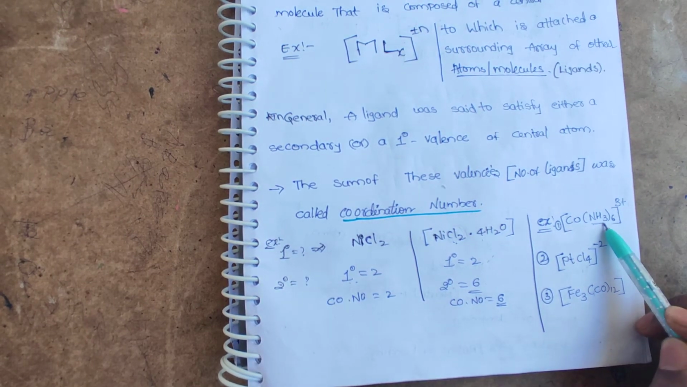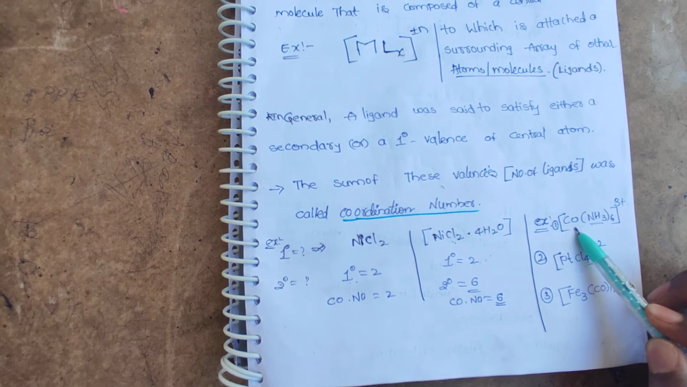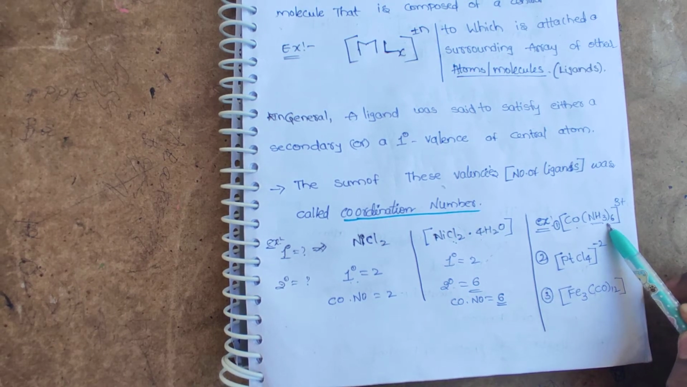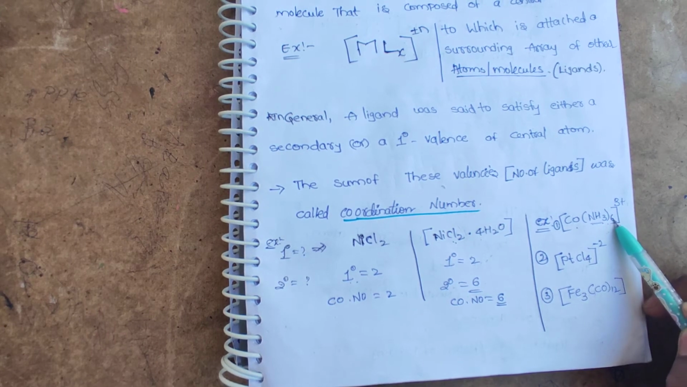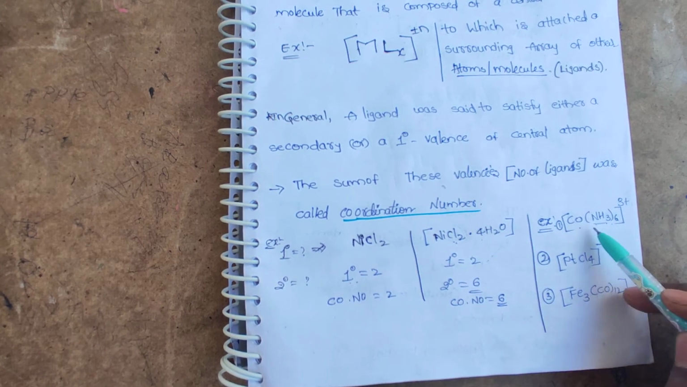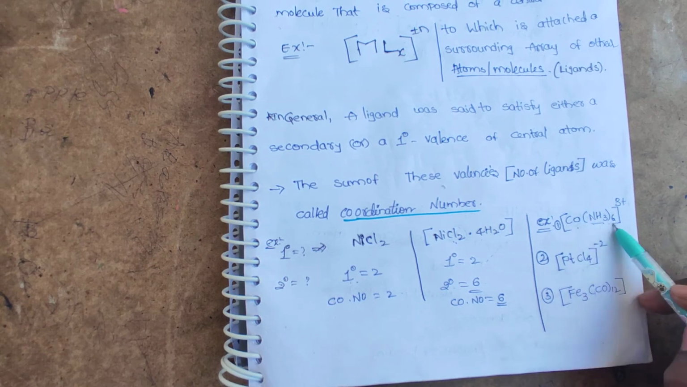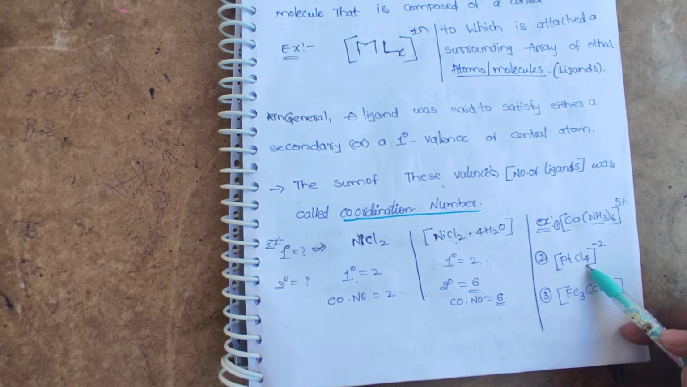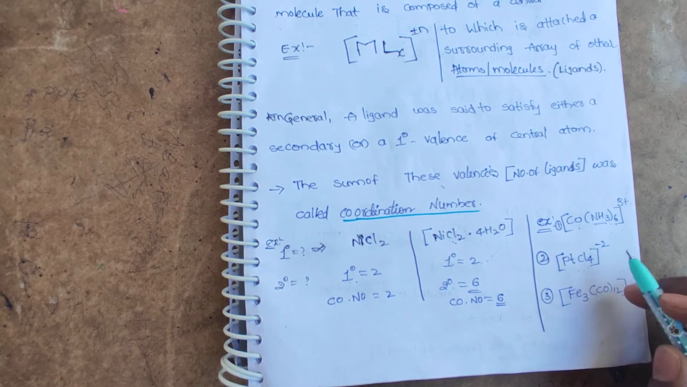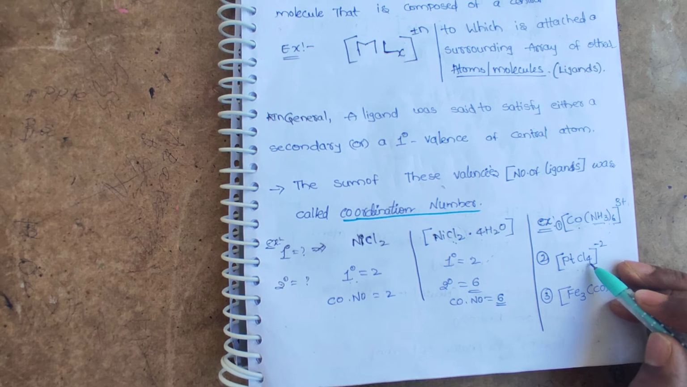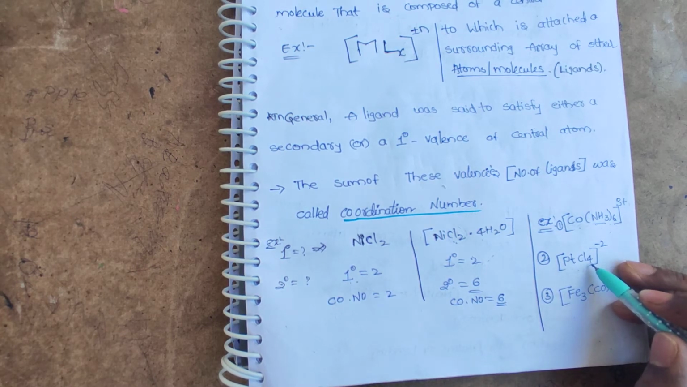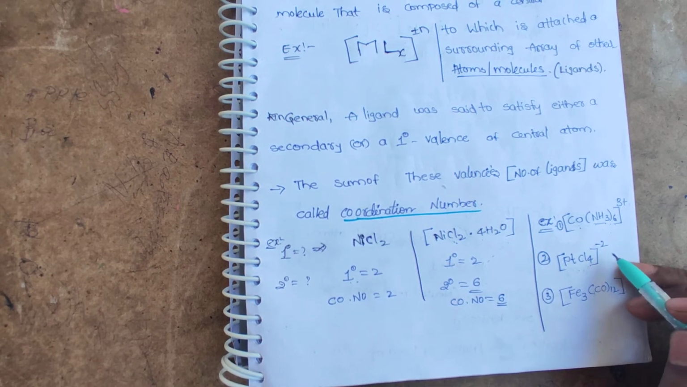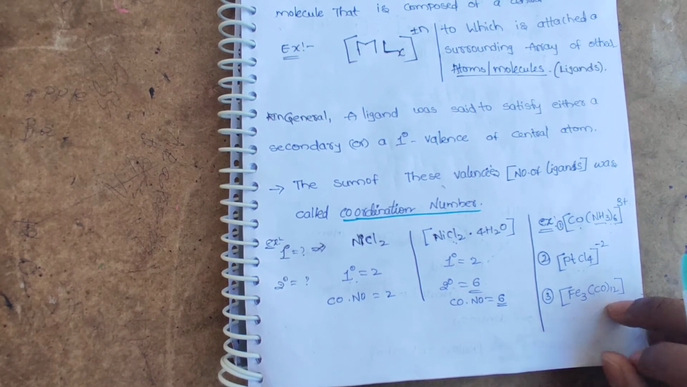Here we have 6 ammine ligands attached to the central cobalt metal atom. So the secondary valency is equal to 6, and the coordination number for the central metal atom in this complex is also 6. Similarly, here we have 4 chloride ions attached to platinum. So the primary valency and secondary valency are the same, both equal to 4, and the coordination number is also 4. Similarly you can find it for these also.